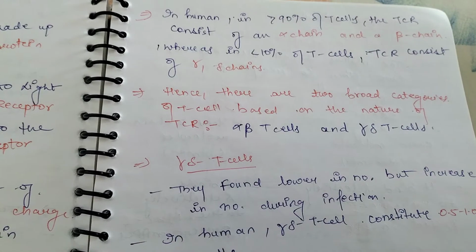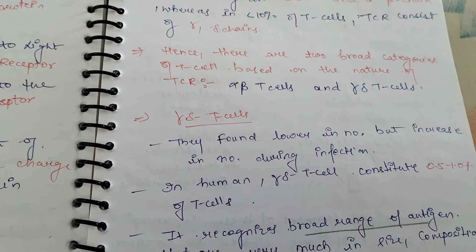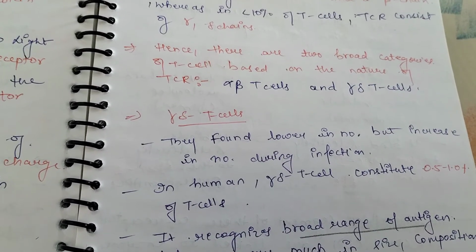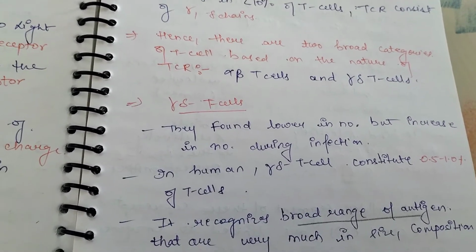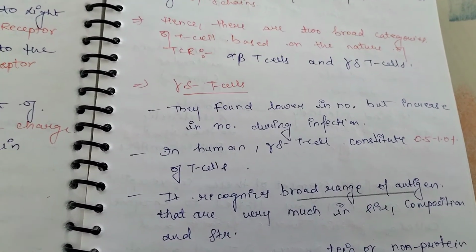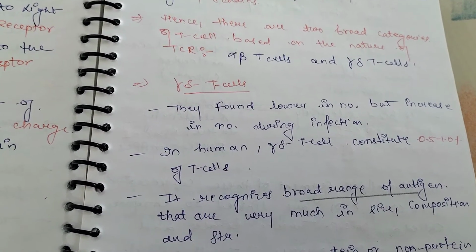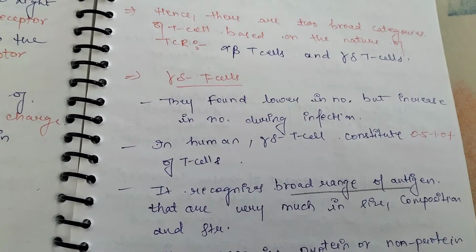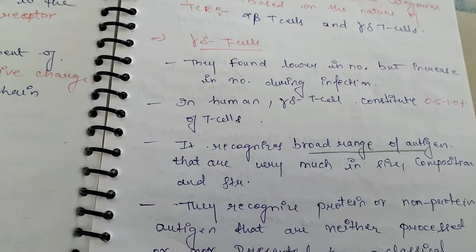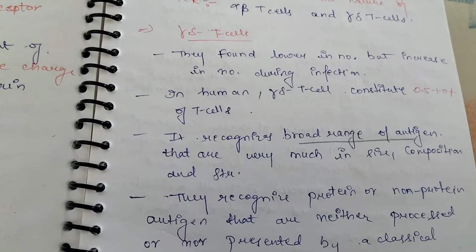First of all, we explain gamma and delta T cells. Gamma and delta T cells are mainly lower in number, but during infection their number increases. In humans, gamma delta T cells constitute 0.5 to 1.0% of T cells. Gamma and delta T cells recognize a broad range of antigens.